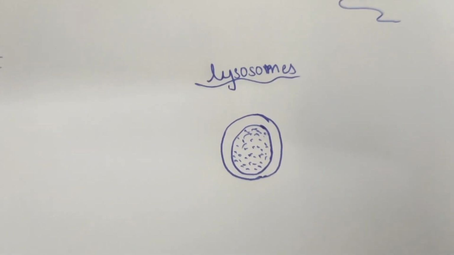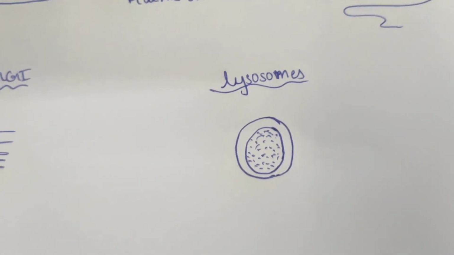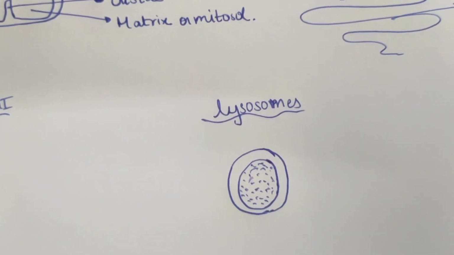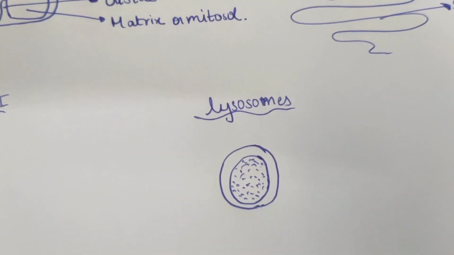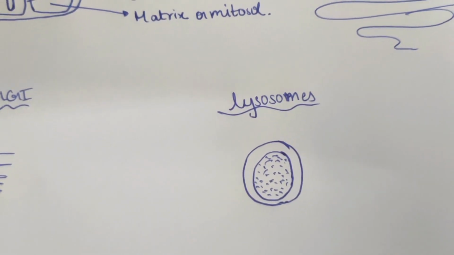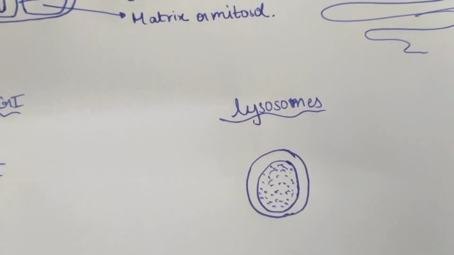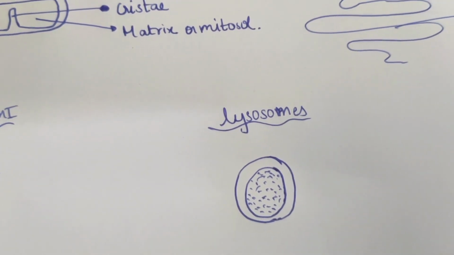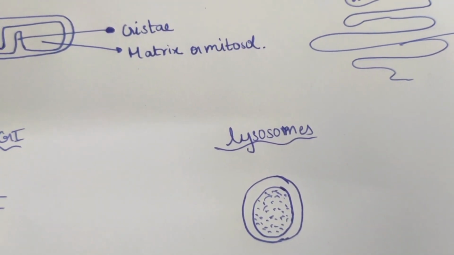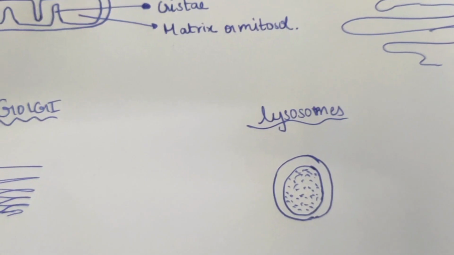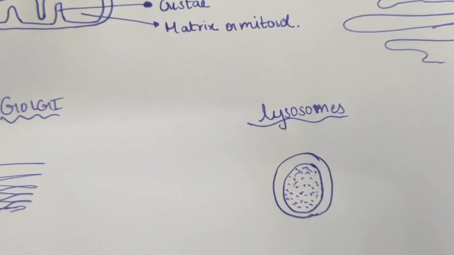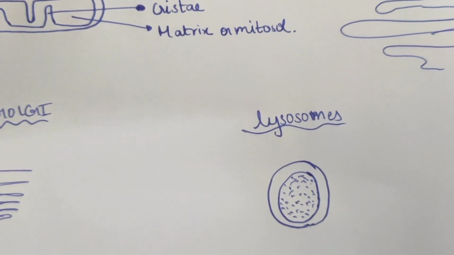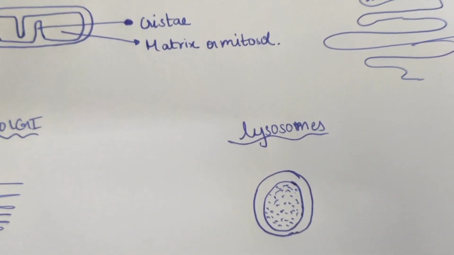Lysosomes. Lysosomes are spherical in shape, single layered, and are also called the digestive tract of the cell. They help in digestion of proteins, lipids, carbohydrates, and nucleic acids, and they are categorized as hydrolases. For example, alpha glucosidase digests glycogen, then cathepsins digest proteins, lipases digest lipids, and ribonucleases digest RNA.